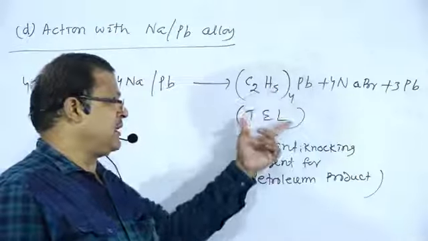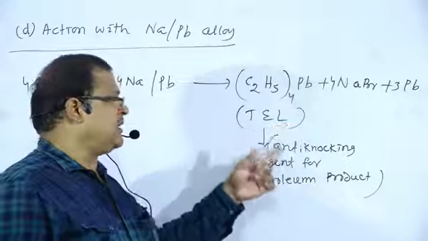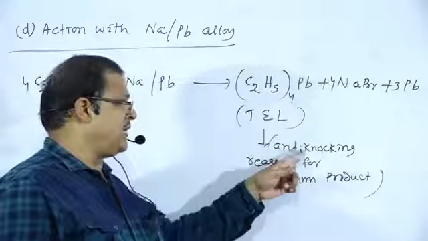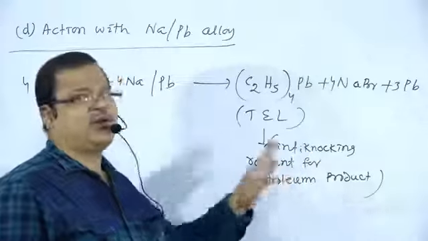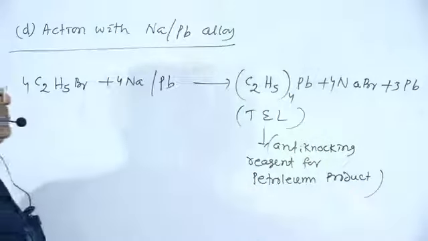This TEL is used as an anti-knocking reagent for petroleum products. So this is regarding action with metals.